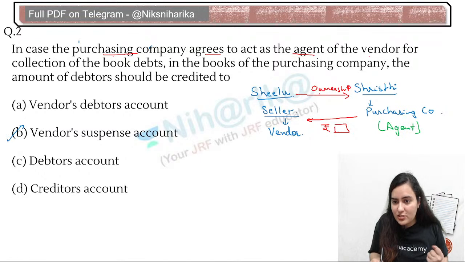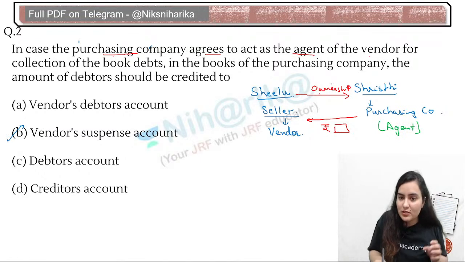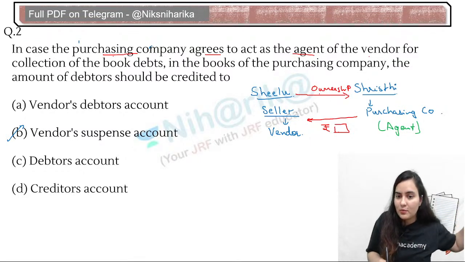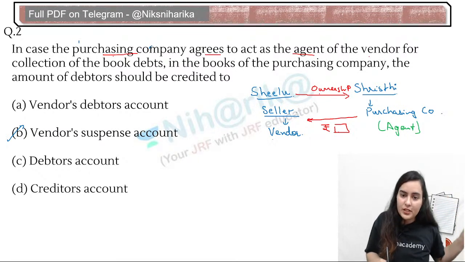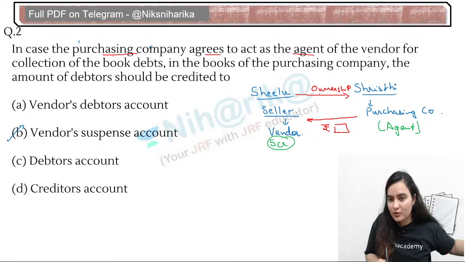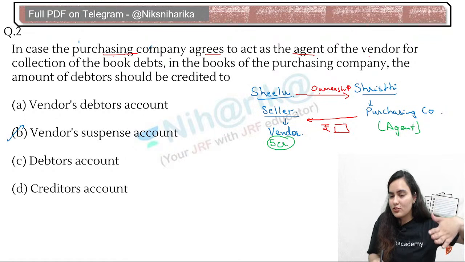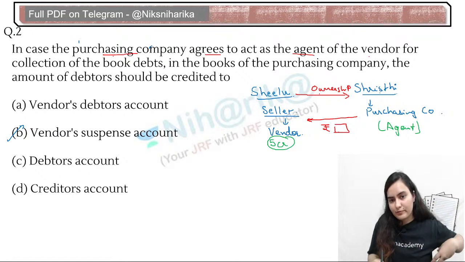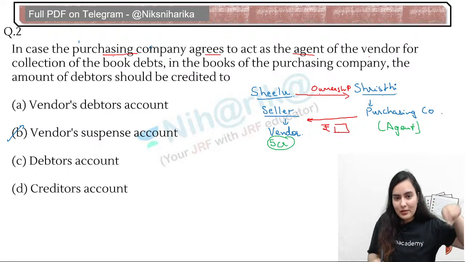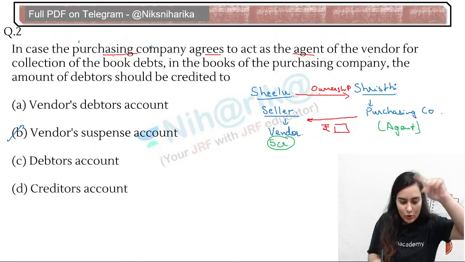आप सिर्फ एक एजेंट के जैसा काम कर रहे हैं. किसके लिए? Seller company, vendor company के लिए. Basically, Shilu wants some money. Shilu wants 5 crores. Shilu does not have 5 crore right now. Shilu is asking Shrishti that you do one thing, you become my agent, you keep the ownership and you pay me 5 crore. गोलमाल बनाया, right? गोल गोल घुमाया.